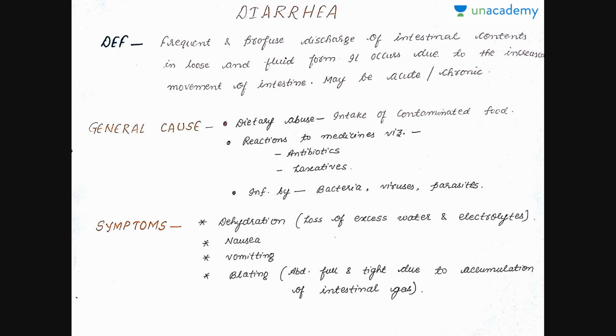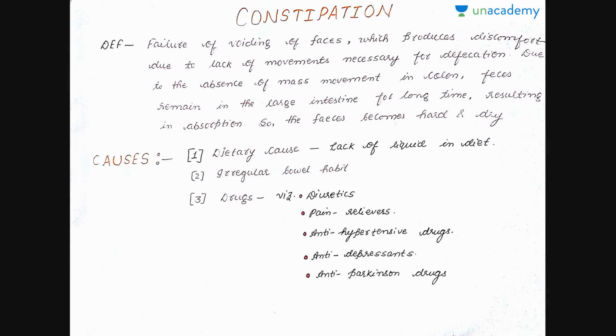The symptoms of diarrhea are dehydration, that is the loss of excess water and electrolytes, which further causes water electrolyte imbalance in a person. Then nausea, vomiting and bloating, that is the abdomen is full and tight due to accumulation of intestinal gas. That's for diarrhea. Now moving forward to the next very common disease, that is constipation.